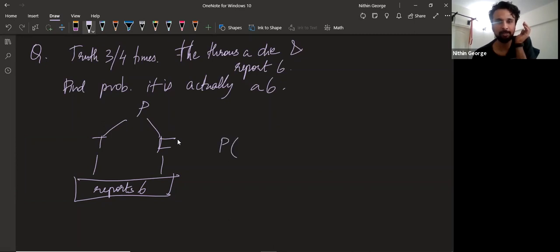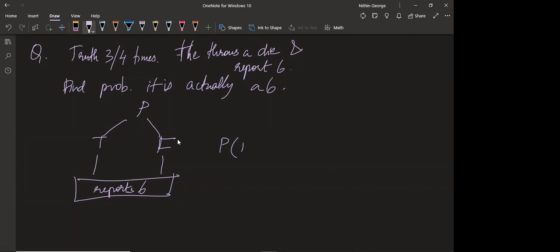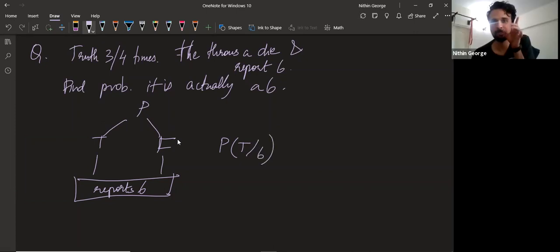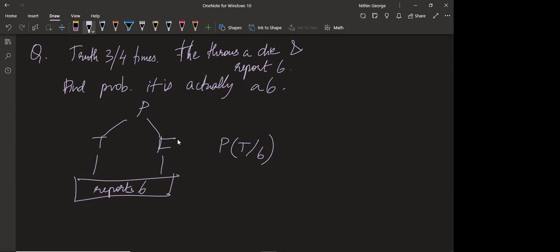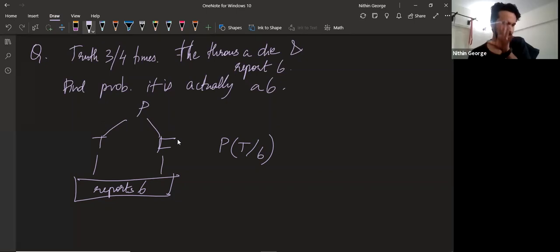The probability of truth given 6. The truth given that it is a 6. Are you following? This is what we're trying to find. No, we are trying to find the opposite thing.